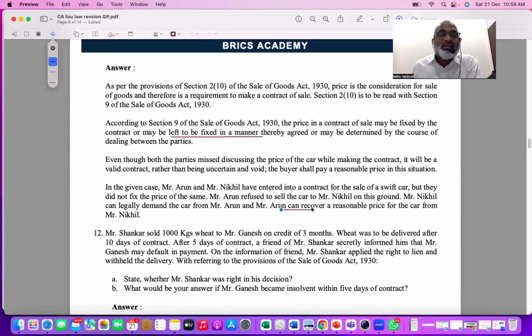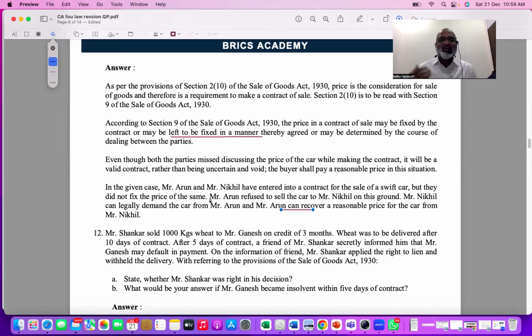Just because we had an agreement and did not fix the price, it does not mean the contract can be cancelled, because there are different ways and methods to fix the price. When there are different ways and methods to fix the price, use those methods now. So you cannot cancel the contract.